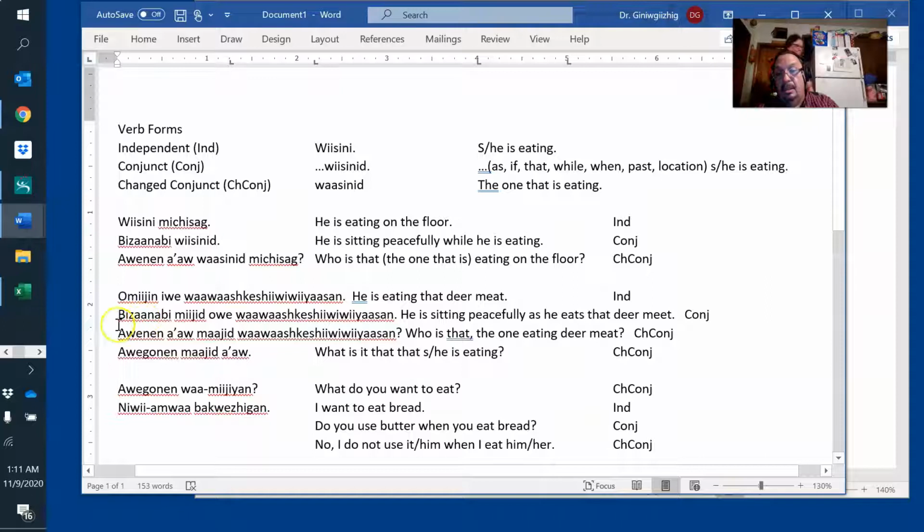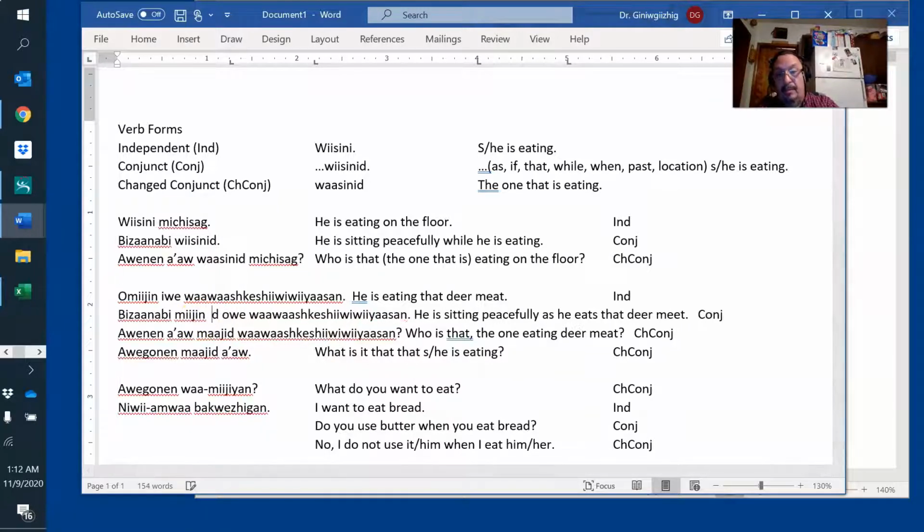Wejibwemojig. She is sitting quietly while she's eating it, like this sense. She is sitting quietly while she's eating, but mojig means eating it, a VTI. Wejibwemojig owe wawashkeshiwiya son. There's that fourth person marker again. He is sitting peacefully as he eats that deer meat. So the root word is mojig.